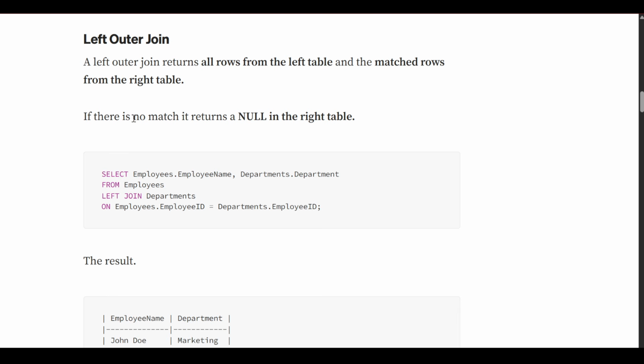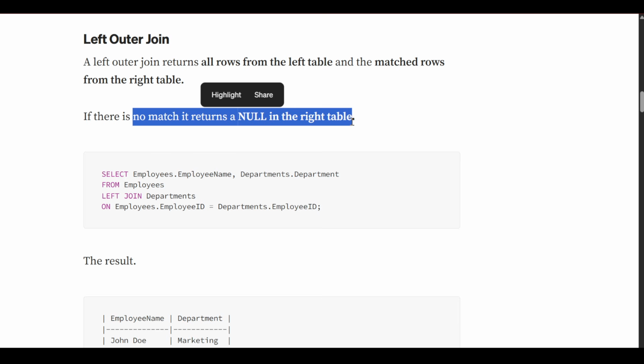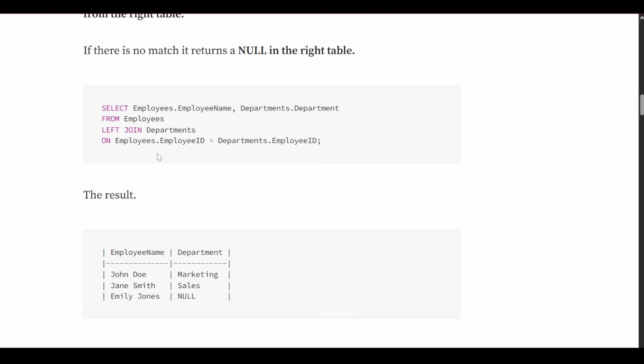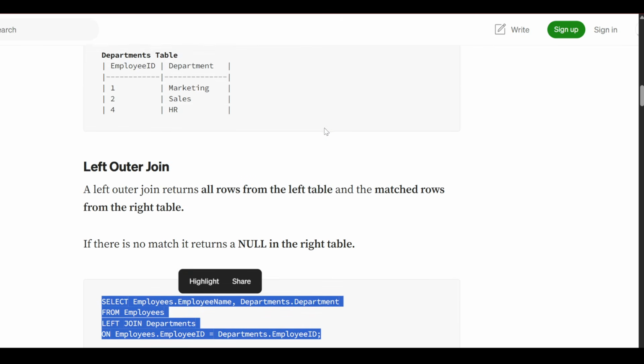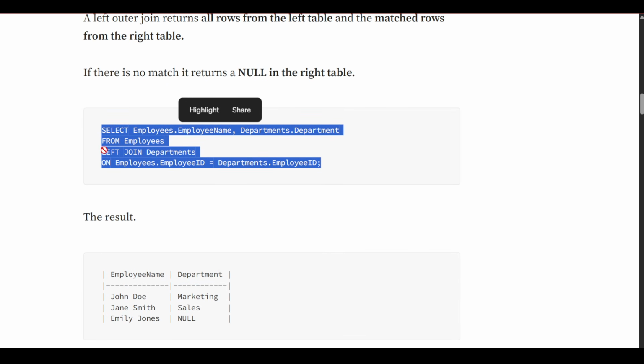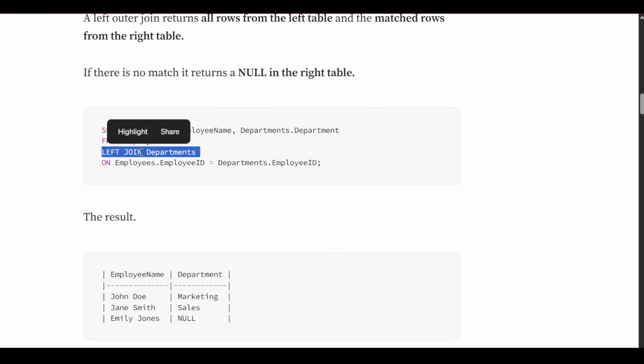If there is no match, it returns null for the right table. For example, this is the same query you wrote for the inner join; the query will be the same, only you replace inner with left join.